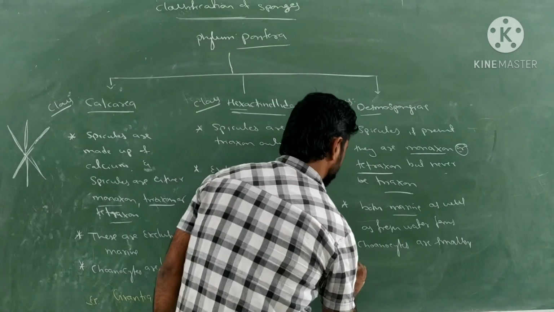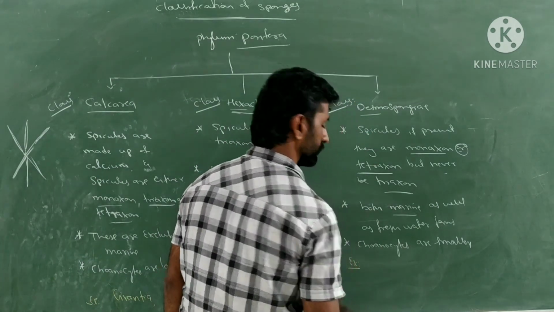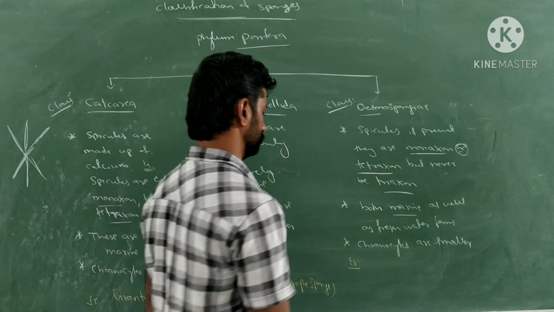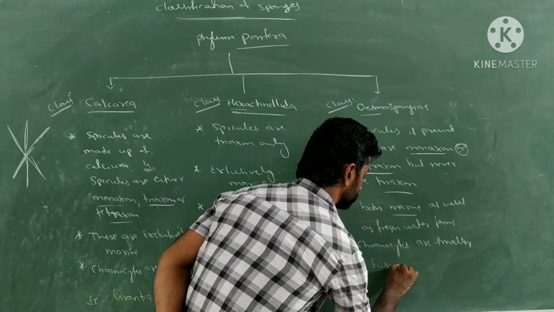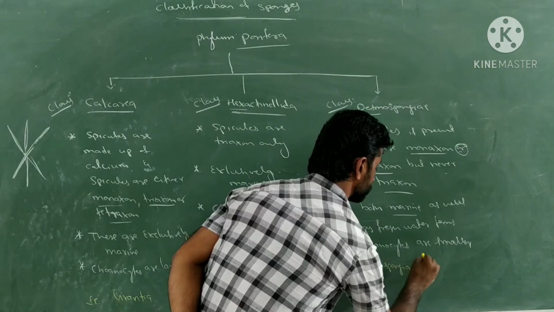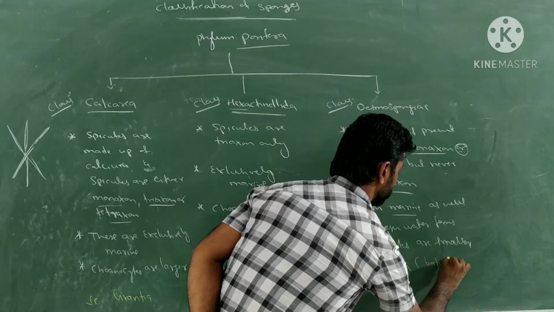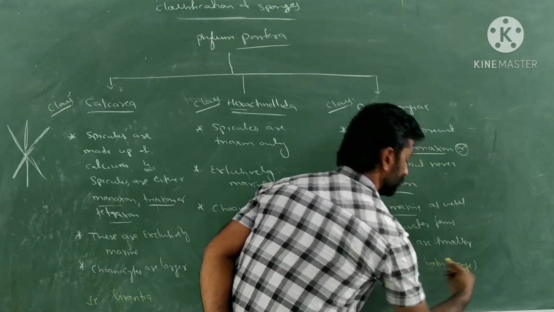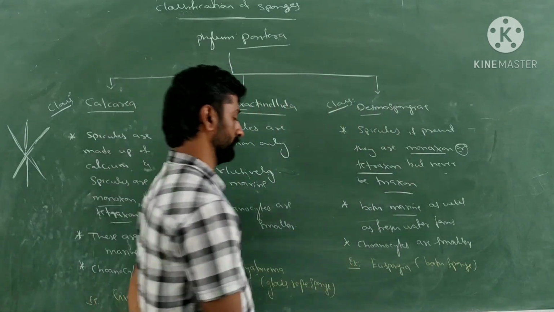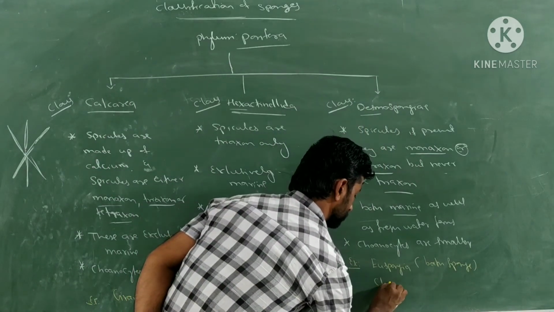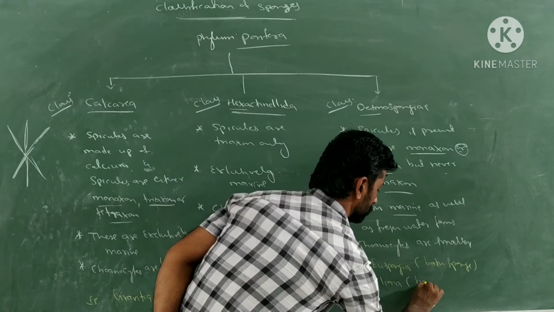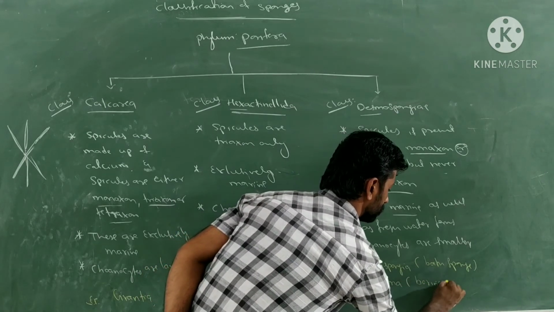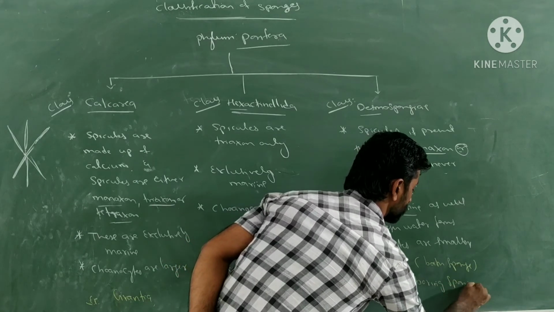Desmospongia. Here you can write many examples. For example, Euspongia, which is also called bath sponge. Like that you can write Cleona. Cleona is called a boring sponge. Why is it called a boring sponge?